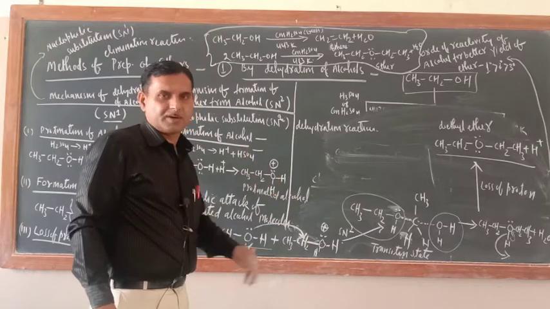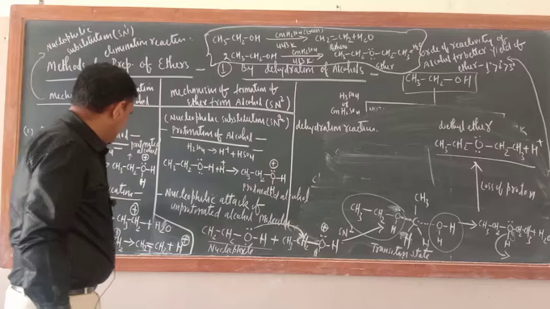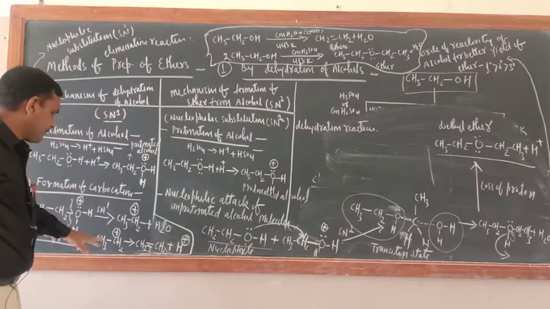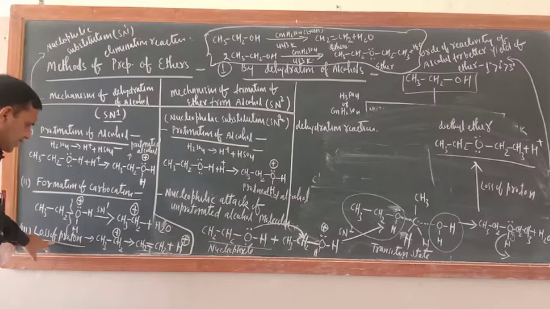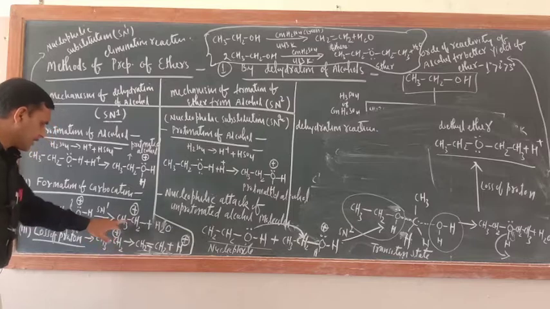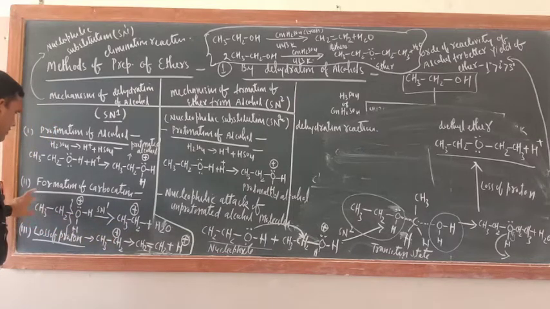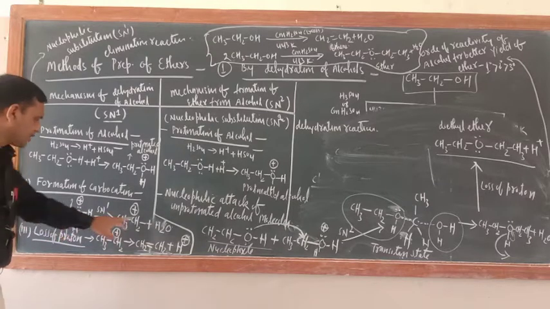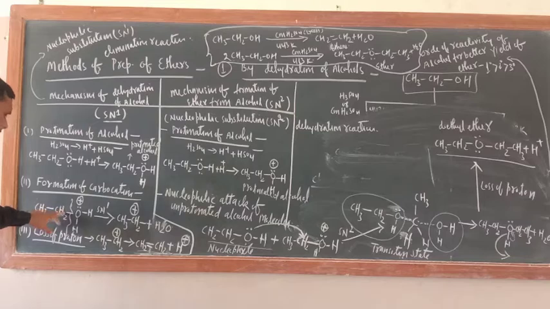So here in this case, just see step number 3, the formation of carbocation. The protonated alcohol OH2 is losing a water molecule from this carbon atom, but in the next step, a proton is lost from the CH3 group.